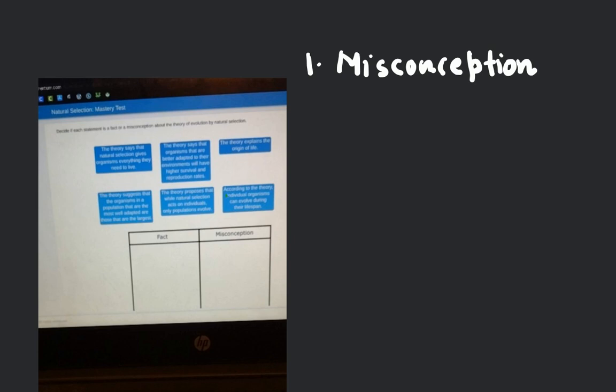Like for domestication is the proof that natural selection gives organisms everything they need to live. This one is not the fact, the other one. So you have to put this one in the misconception.